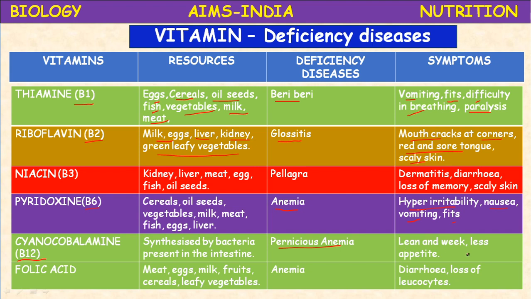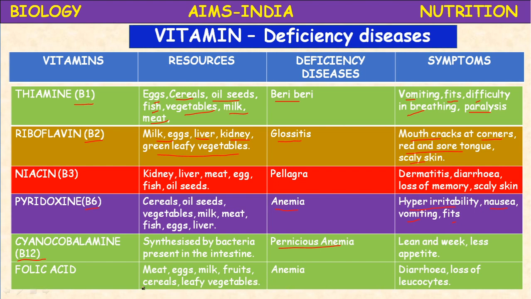Less appetite means no hunger. If no hunger, no eating; no eating, weakness. So cyanocobalamin, the B12 injections, will be given for old people. Generally the deficiency occurs in old age.